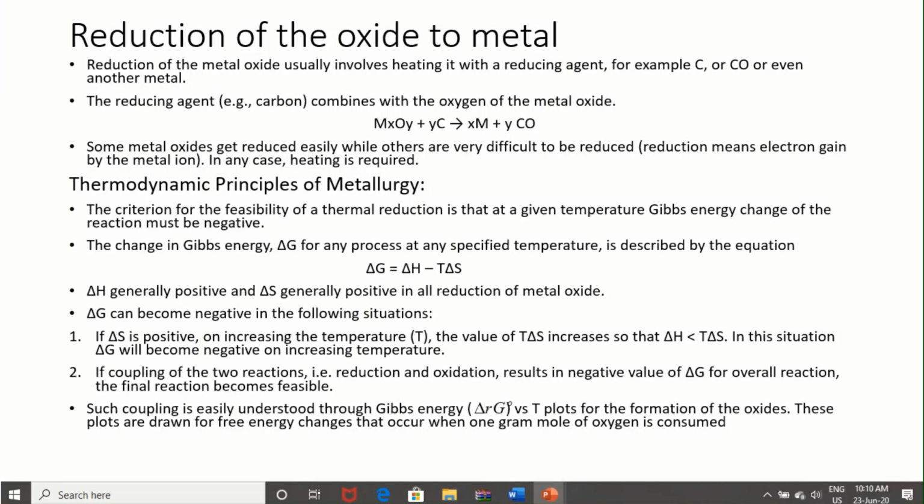For these two combined, one being reduction and the other oxidation, if delta G is negative, the reaction becomes feasible. It is a requirement of any reduction reaction that for the combination, delta G must be negative.